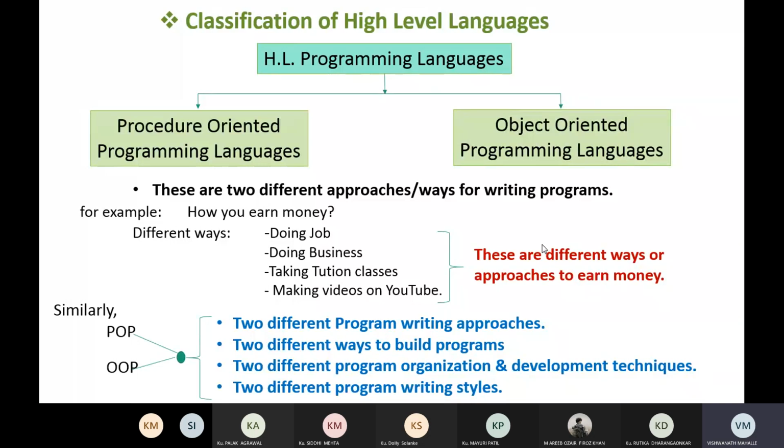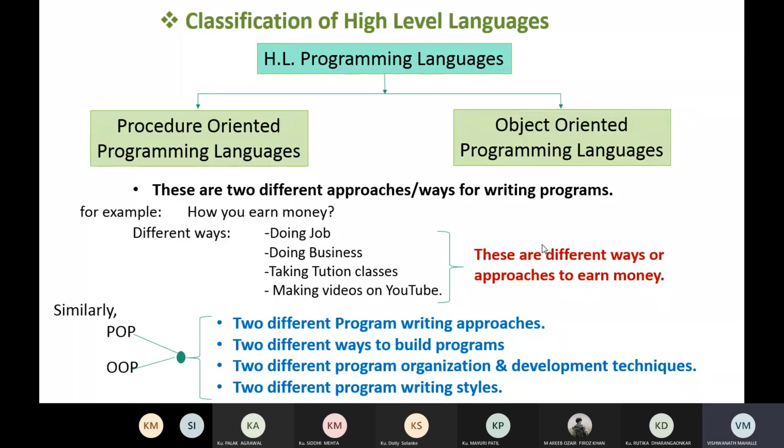For example, here I have given how you earn money. There are different ways. We earn money by doing jobs, by doing business, by taking tuition classes, by making videos on YouTube. So these are different ways or approaches to earn money.